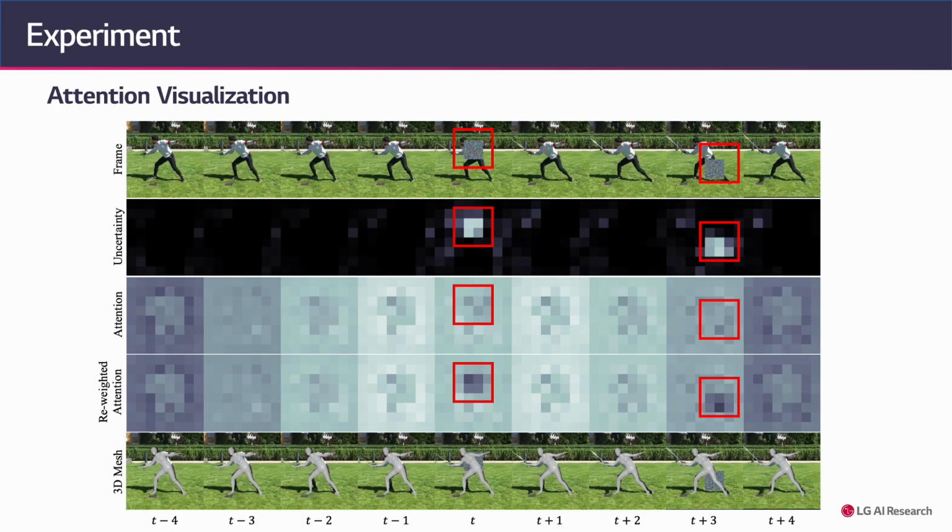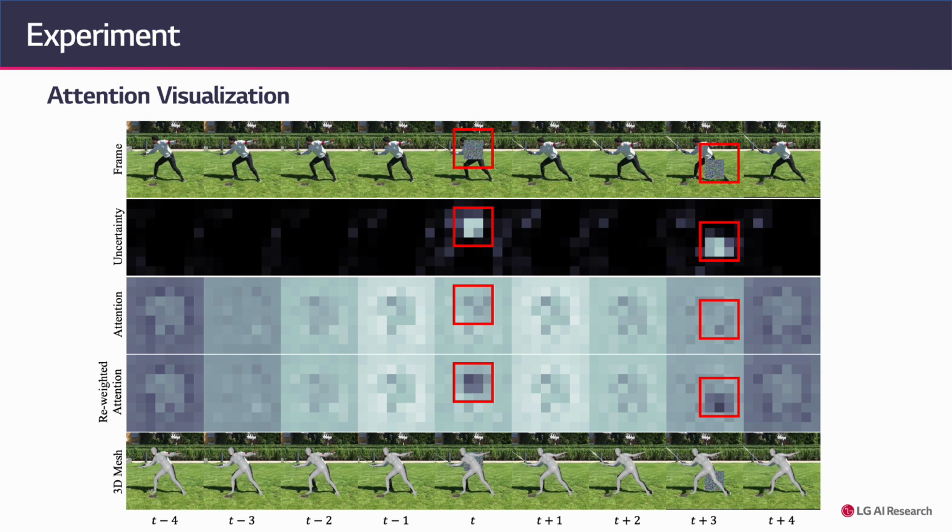We present a visualization of the attention weights and uncertainty map when a synthetic noise patch is added to the frames. The second row shows the predicted uncertainty map, and the third row displays the attention map. As shown in the figure, our uncertainty estimator accurately predicts high uncertainty value for the occluded regions.